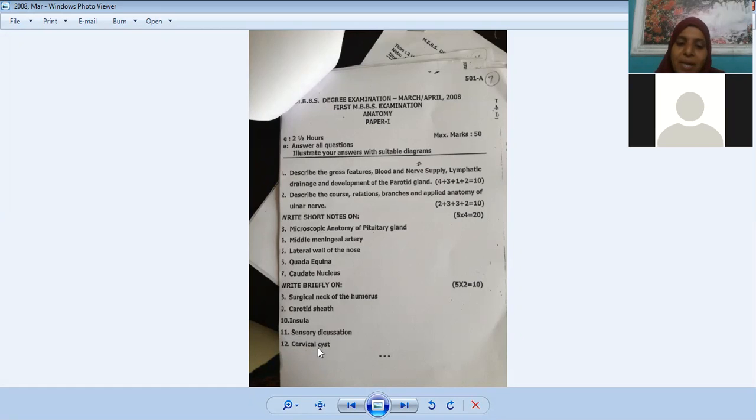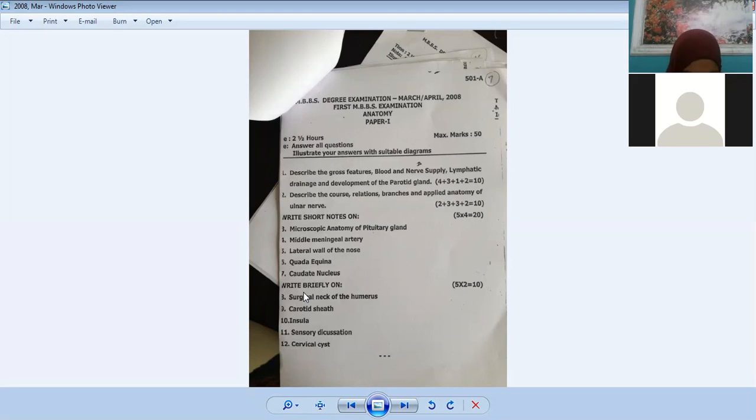This is, of course, from embryology. If you remember, cervical cyst. During the development of the sternocleidomastoid muscle area, in that particular area, sometimes there may be an outgrowth, a cyst-like formation. That is cervical cyst. It's a very short answer of 2 to 3 lines only.